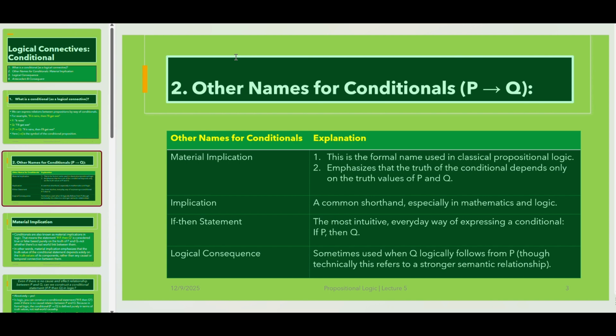And the second name for conditionals is implication. It's a common shorthand, especially in mathematics and logic. And another name, if-then statement. It is the most intuitive, everyday way of expressing a conditional. If P, then Q. And the logical consequence, sometimes used when Q logically follows from P, though technically this refers to a stronger semantic relationship.